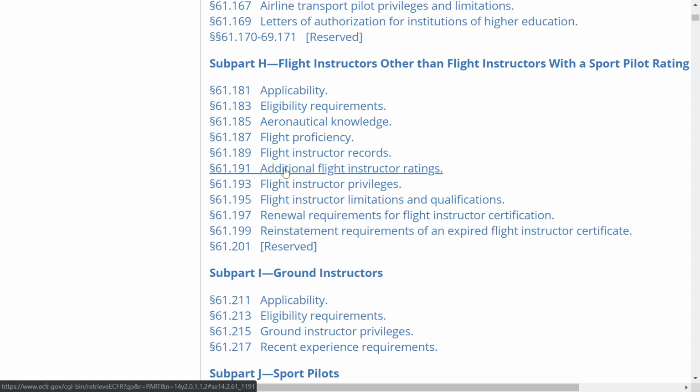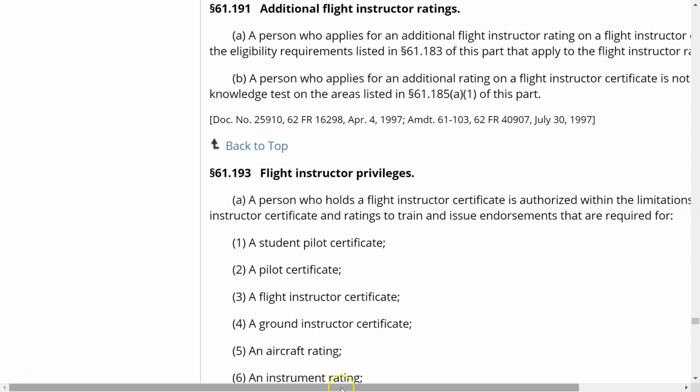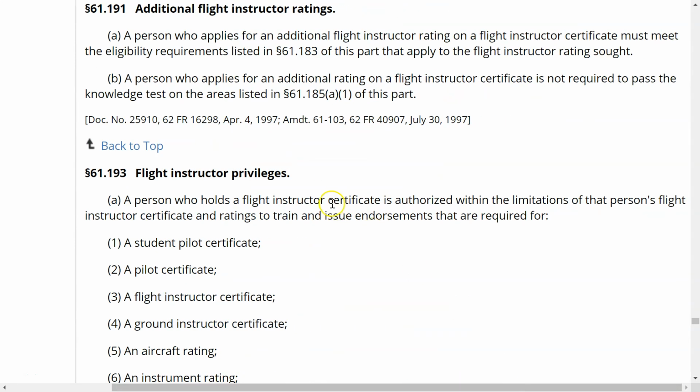So let's start here with 61.191. We'll get our screen looking correctly, and let's start learning about these regs. 61.191 talks about additional flight instructor ratings. Well, we're really not at that yet because we're not doing any additional flight instructor ratings. You haven't got your first rating yet. But if you have, you can look at this reg and let's see what it says.